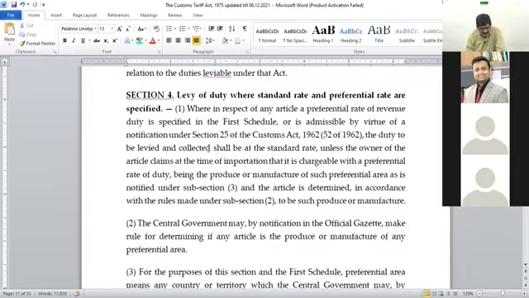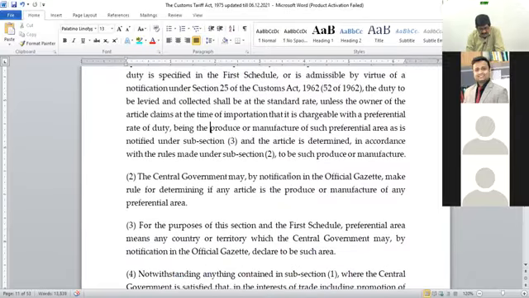The duty to be levied and collected shall be the standard rate, unless the owner of the article claims at the time of importation that it is chargeable with a preferential rate, being the produce or manufacture of such preferential area as is notified under subsection 3, and the article is determined in accordance with subsection 2 to be such produce or manufacture. What did you get from this?